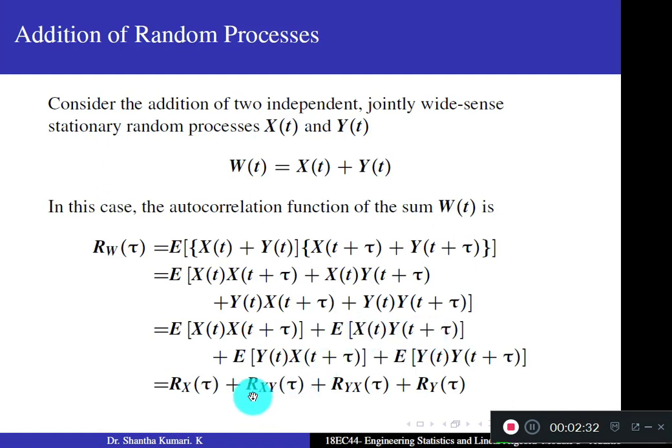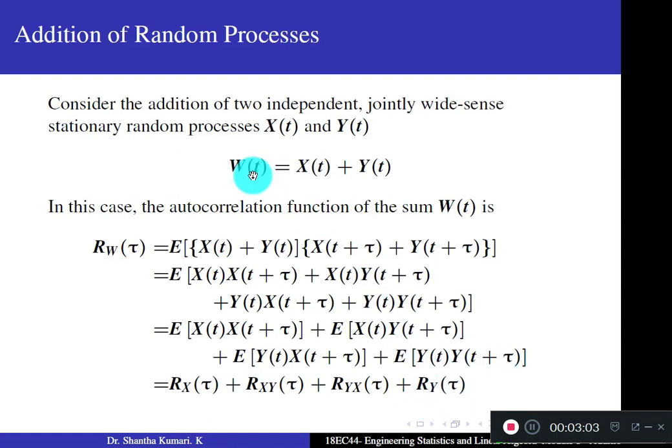We use the notation Rxy of tau. In the next term, y of t comes first, then we take the shift for x of t plus tau, so this is the cross correlation function Ryx of tau. Plus the last term, which is the autocorrelation of y of t, Ry of tau.